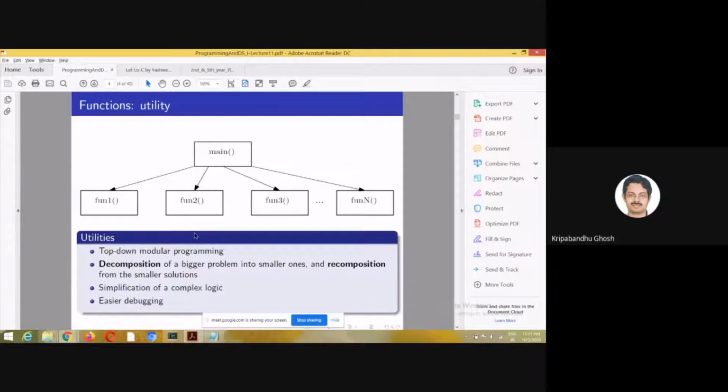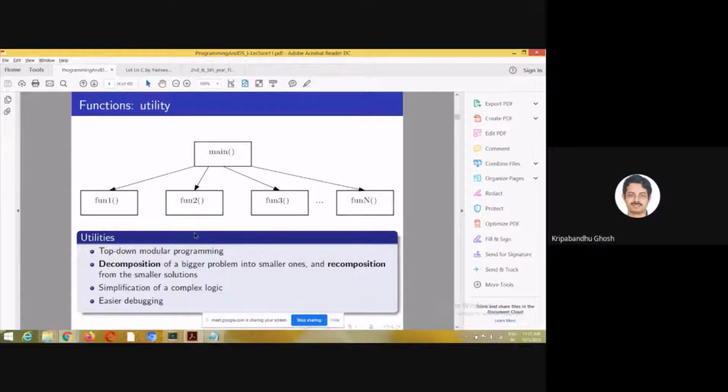Why does it become easier? Because you can logically divide the program into sub parts, and if there is an error, you can check each sub part separately, as opposed to writing the whole code within main.